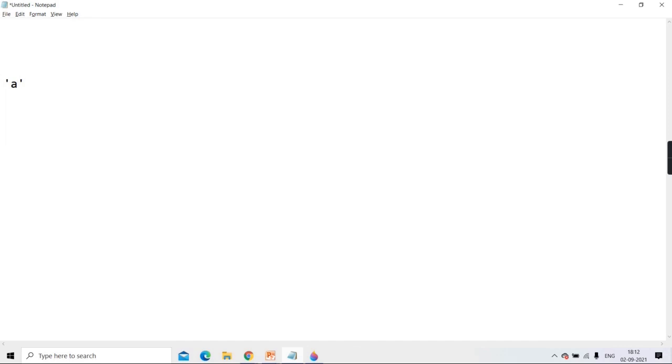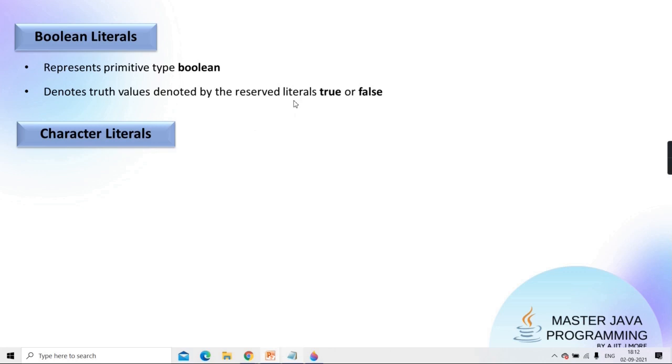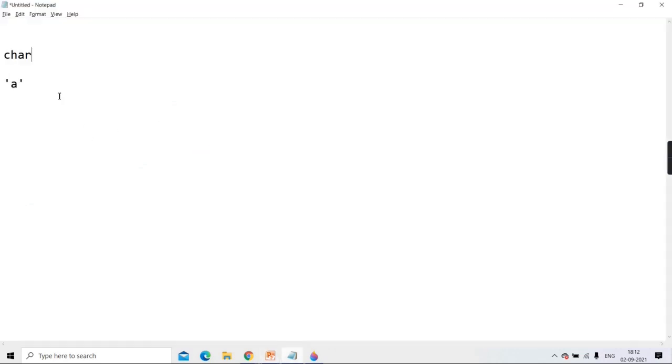Does a character literal also have its data type? Yes, its data type is char. So for all the literals we have discussed till now in the last session, integer has four data types, float has two data types, boolean has a data type, and character literal also has a data type. What is the data type of character literal?